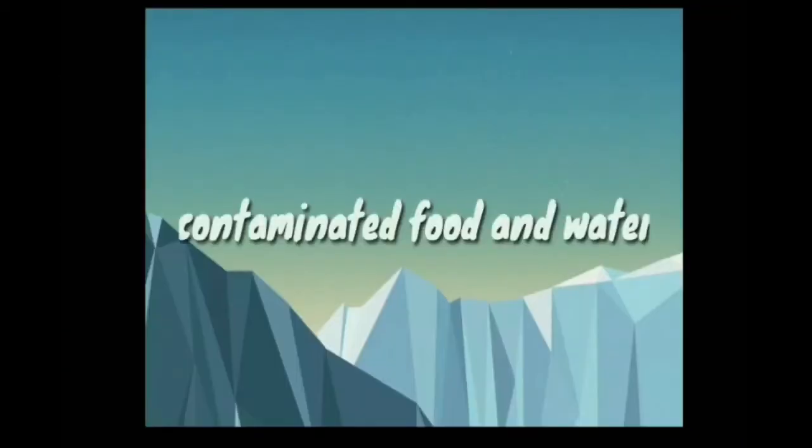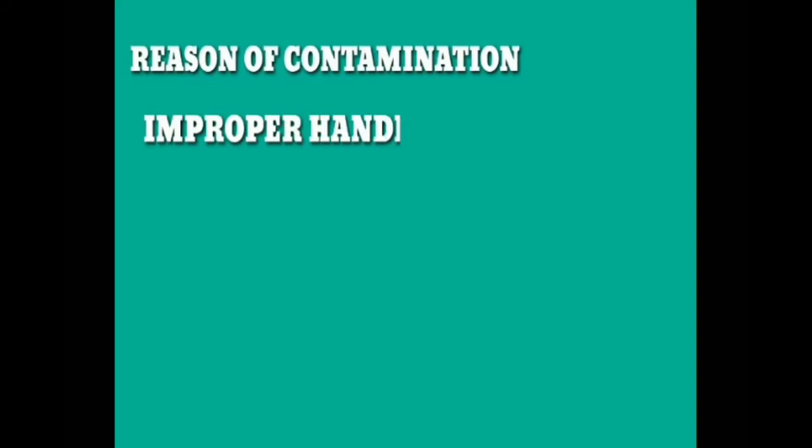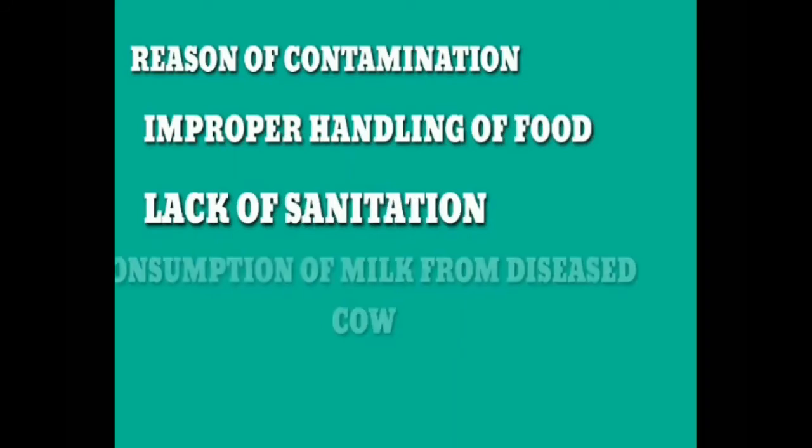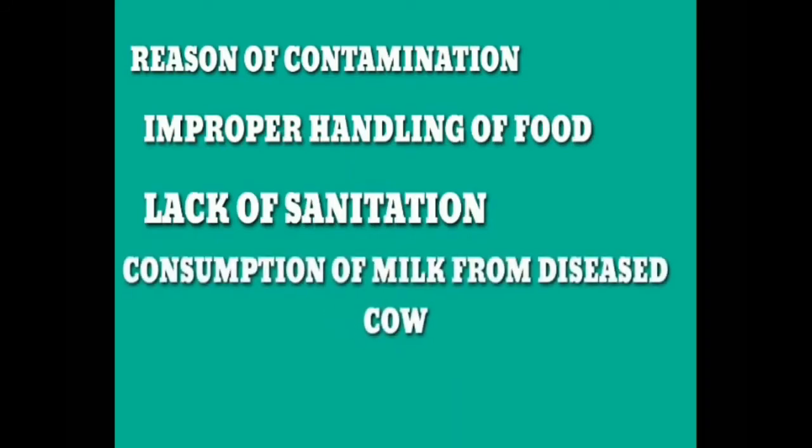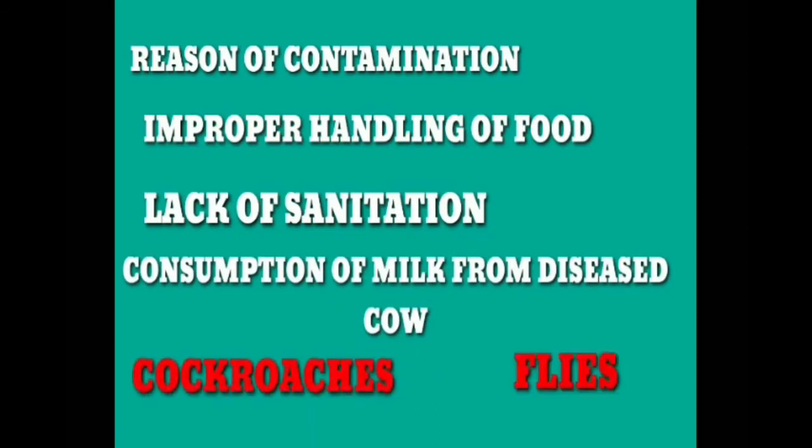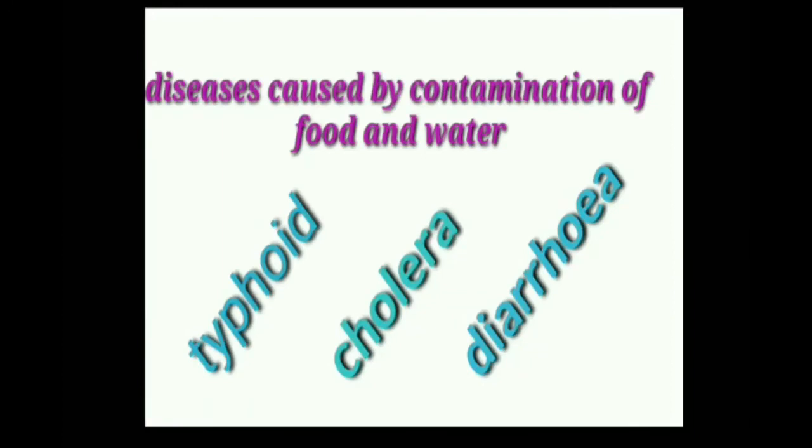Now let us see how the food and water get contaminated. Contamination can occur due to improper handling of food, lack of sanitation, consumption of milk from a diseased cow. It can also occur due to insects like cockroaches and flies. They first sit on the germ-containing surface and then move on to our food and water. In this way, the fresh water and food also become contaminated. Diseases caused by these agents are typhoid, cholera, diarrhea.